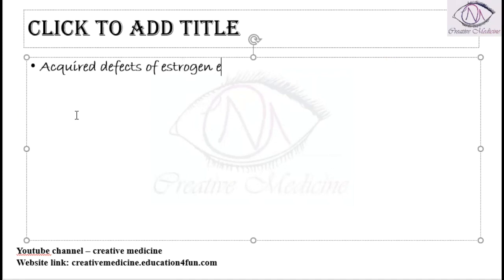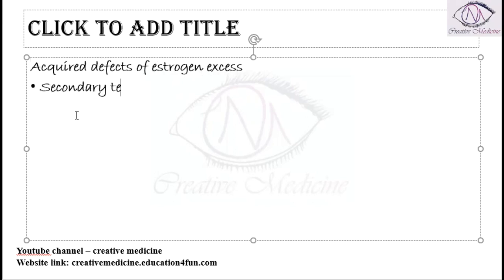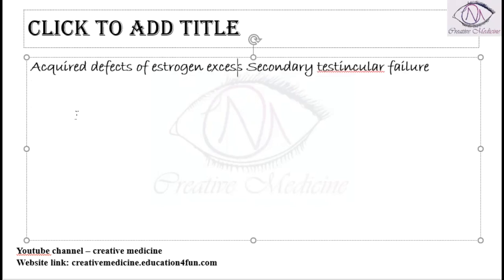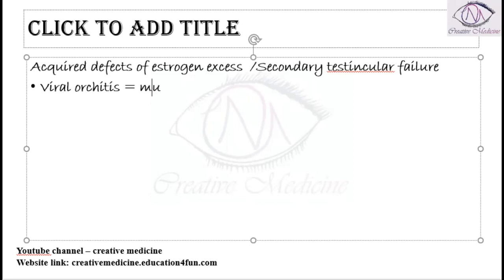Acquired defects of estrogen excess include secondary testicular failure. These acquired defects are called secondary testicular failure. It can be viral orchitis, where there is mumps infection of the testis. So testis is damaged, so there will be no testosterone. There can be trauma to the testis resulting in injury to the testis, so decreased testosterone.